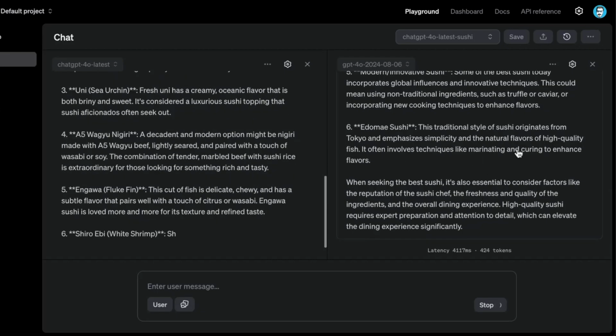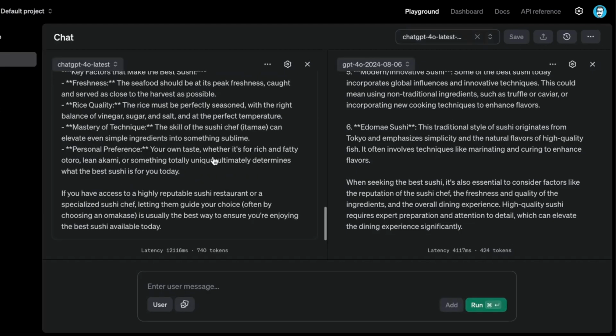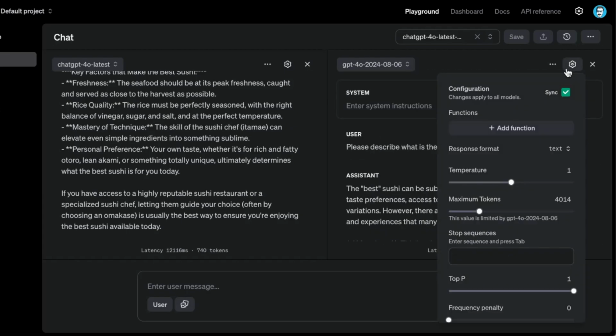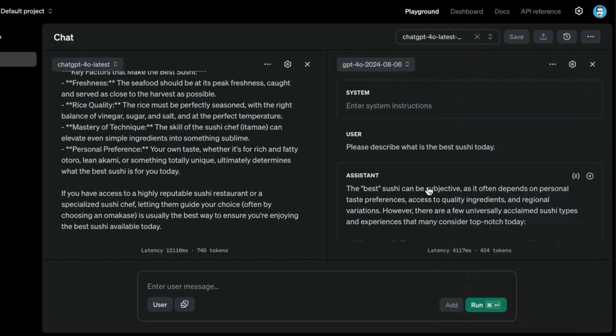You can also see how fast this model is compared to this particular one, but this one is, again, quite verbose. It's doing 740 tokens compared to the 424 tokens from this particular model. If you want to check the maximum number of tokens, right now it's 4K, but I'm actually going to increase this all the way to 16K as the default.